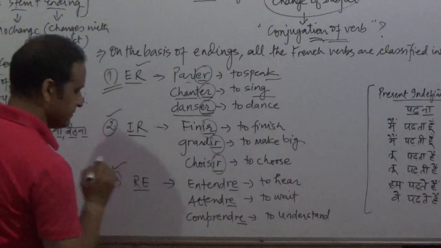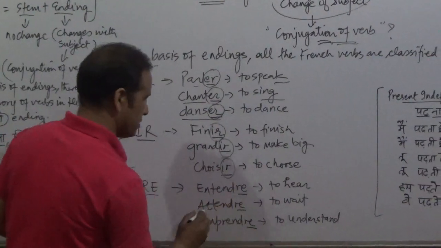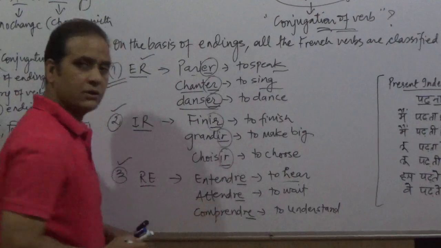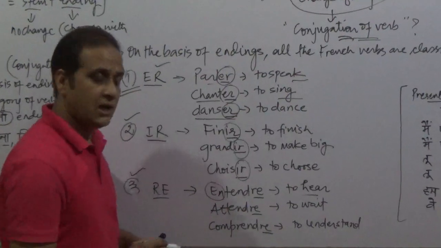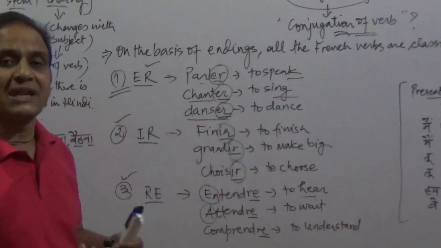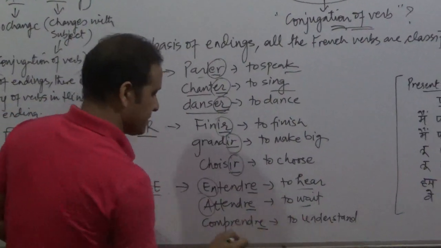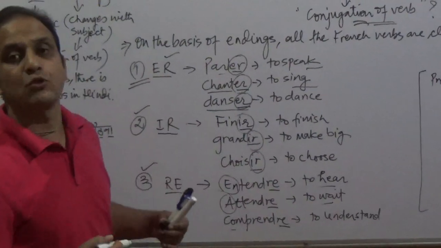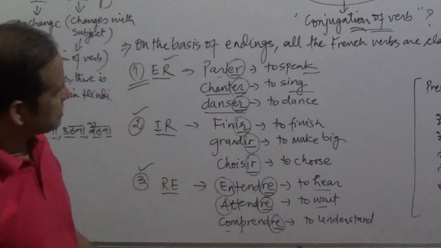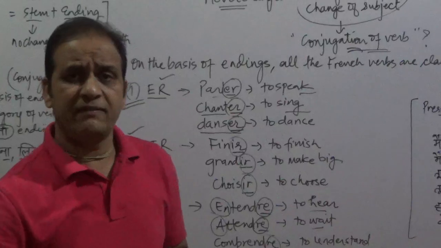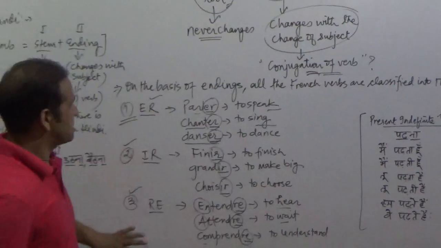And the third group is RE. Under this category, all the French verbs will be ending in RE. Like entendre, which means to hear, and attendre, which means to wait. You see, be attentive. Here it is entendre, and here it is attendre. Most of the time, students get confused here, so don't get confused. Attendre means to wait. Comprendre means to understand. So they are all ending in RE. So you will not find any French verb ending in other than these three endings. Well, is this clear to you?